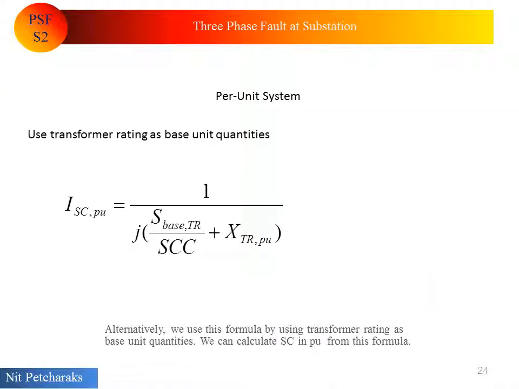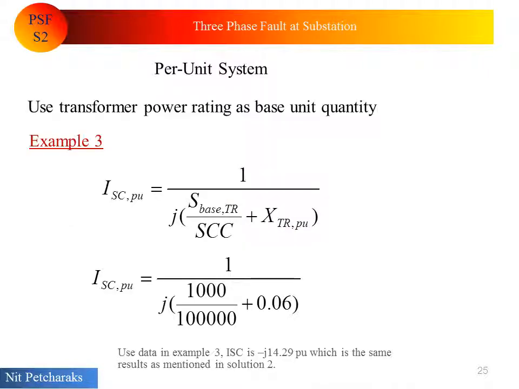Alternatively, we can use this formula by using transformer rating as base unit quantities. We can calculate short circuit current in per unit from this formula. Use data in example 3. Short circuit current is minus J14.29 per unit, which is the same result as mentioned in solution 2.